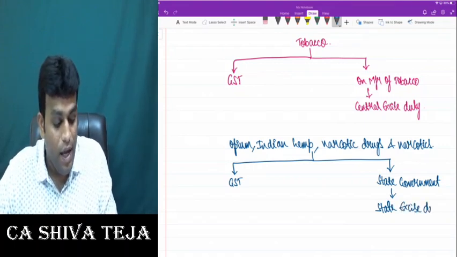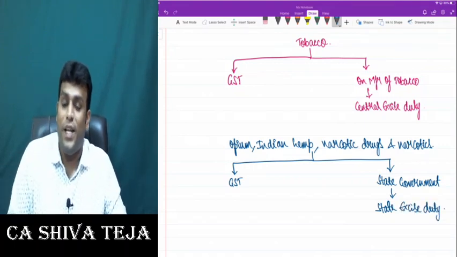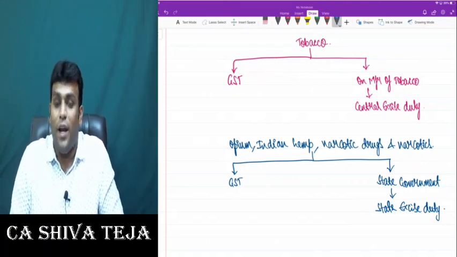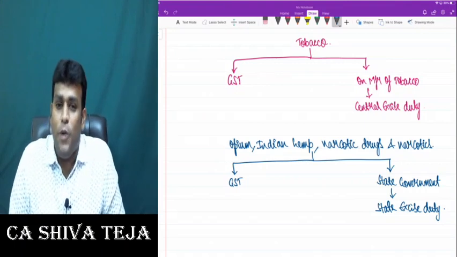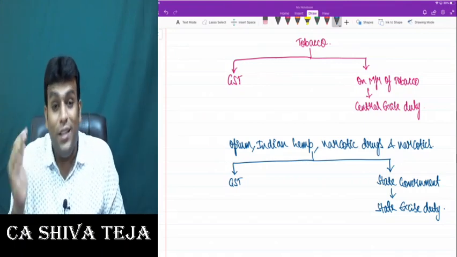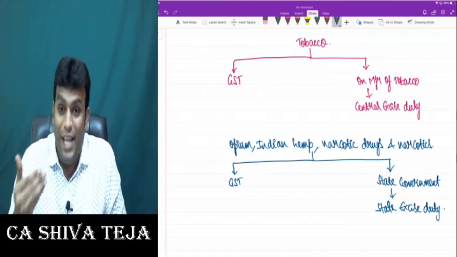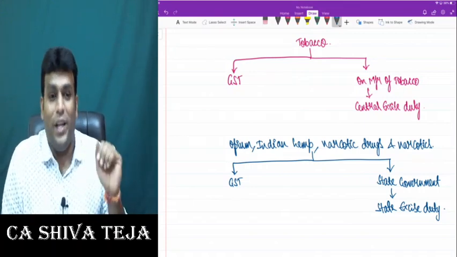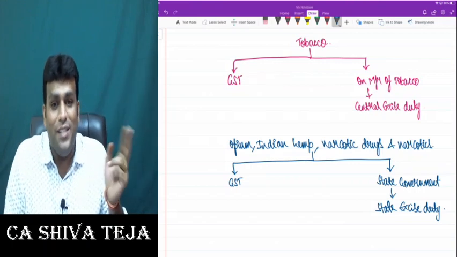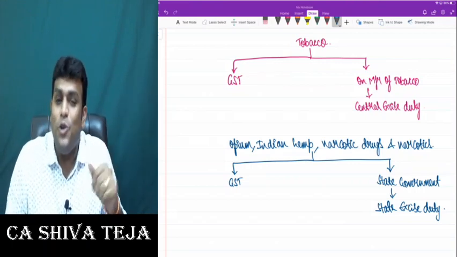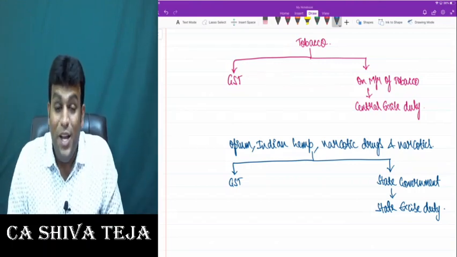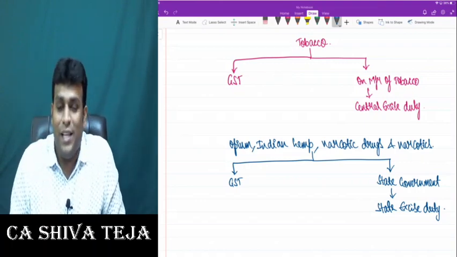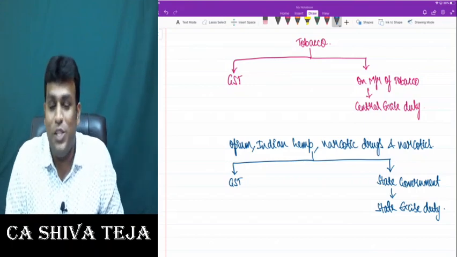State what, my dear friends? Excise duty. In short, what I am trying to tell you is very clearly 2 points. Number 1, in case of tobacco products, GST also will apply, central excise duty also will apply. And in case of opium, Indian hemp, narcotic drugs and narcotics, GST also will apply and state excise duty also will apply. So both the taxes are being charged. These are exceptional cases where both old tax as well as new tax are being imposed.